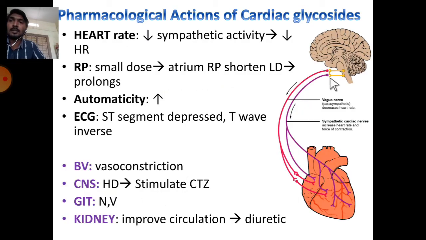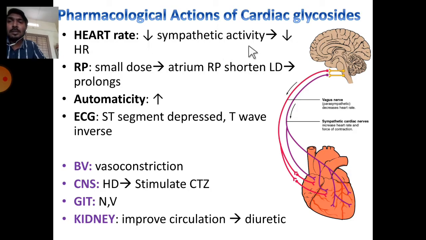Coming to the activity on heart rate, here digitalis acts on the vagus nerve. It stimulates the vagus nerve. Now the vagus nerve releases ACh, and ACh acts on the heart. It reduces sympathetic activity and promotes parasympathetic activity, so the heart rate reduces.